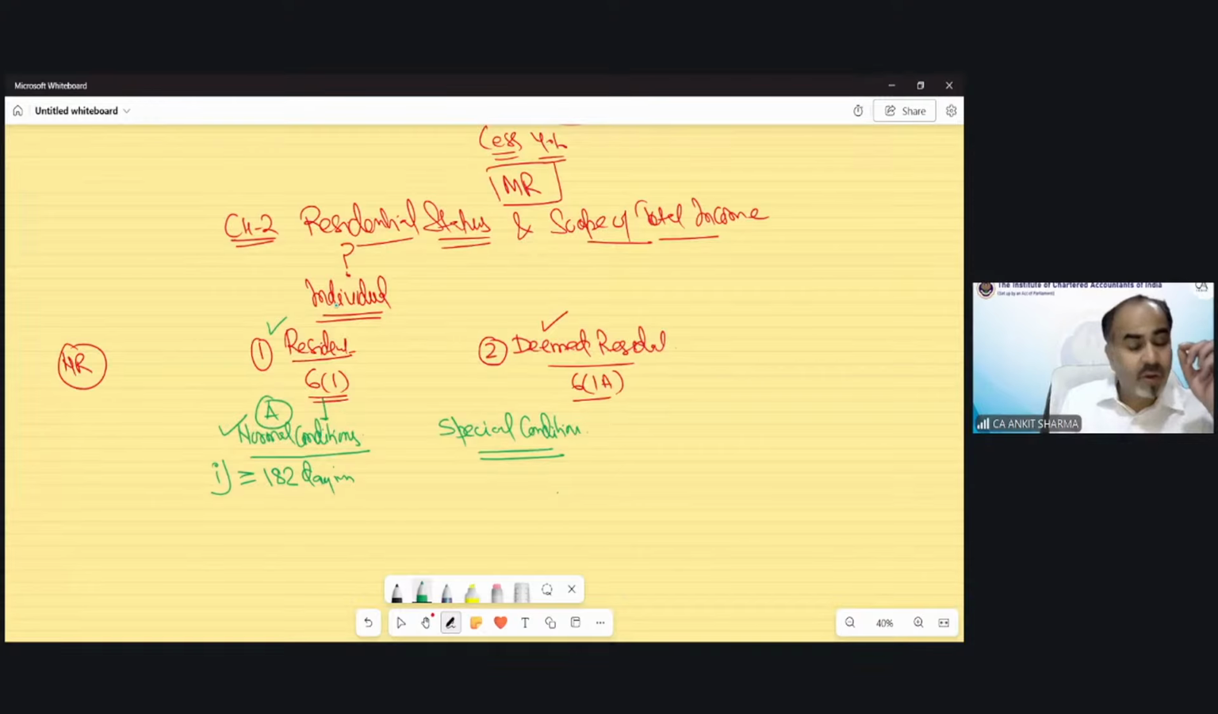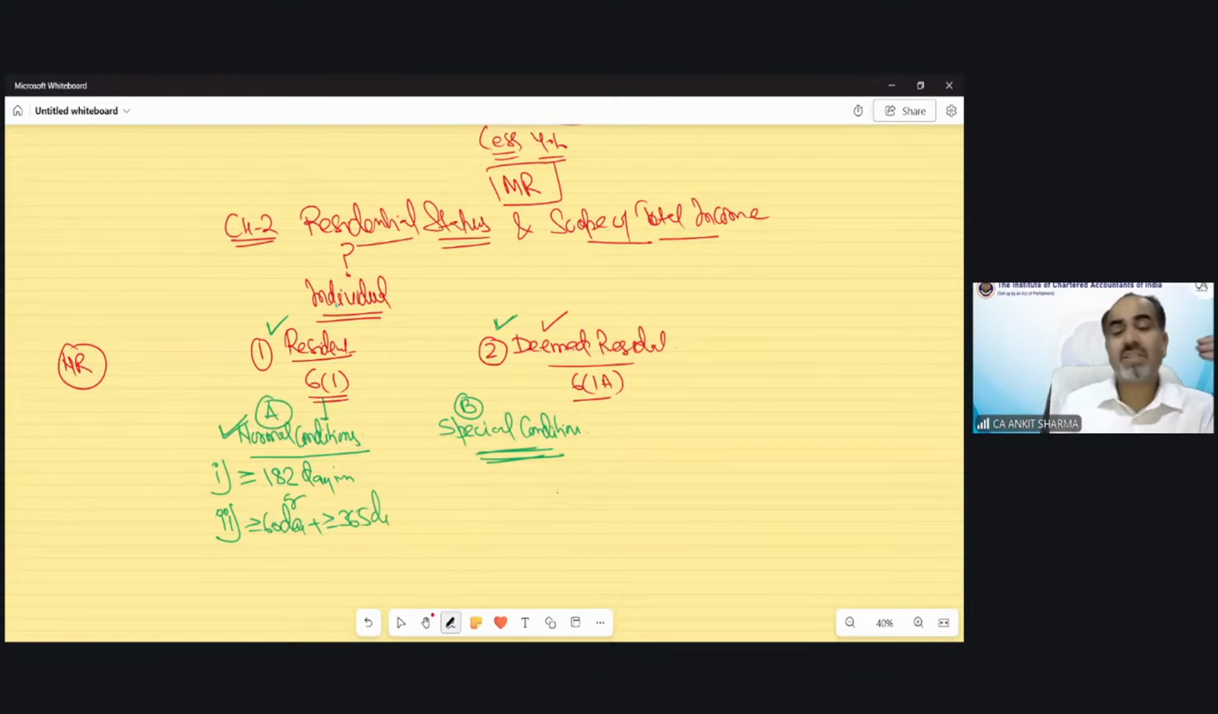So the first thing to find out the residential status of any individual, first of all, apply the resident concept under section 6(1). Do not try to check the deemed resident provision before applying section 6(1). And when you apply resident under section 6(1), first of all, find out whether I need to apply the normal conditions to find out whether he or she is a resident or non-resident, or whether special conditions apply. If normal condition is applicable, then we have to check residential status like this: 60 plus 365 days.